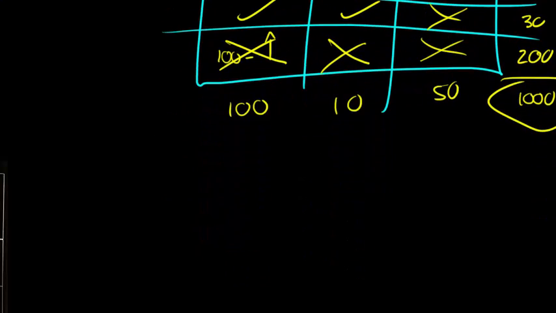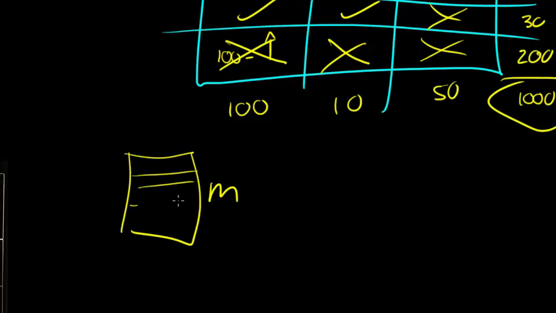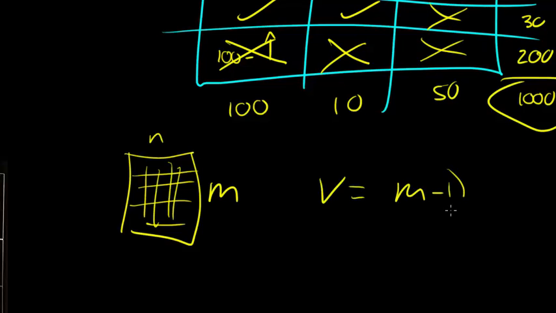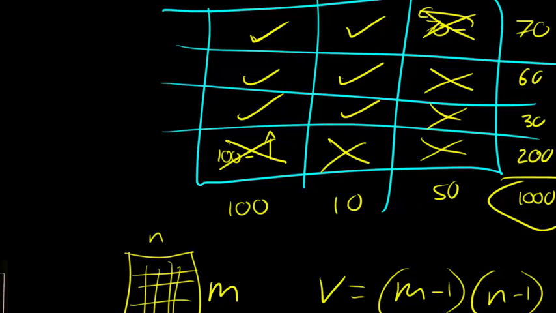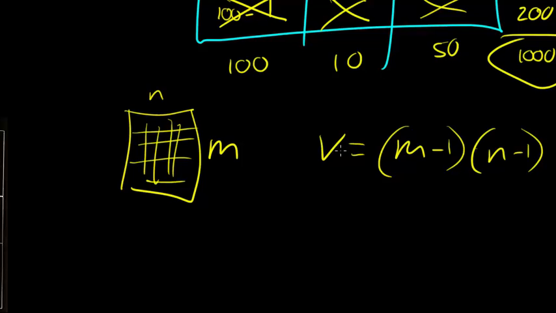Now, an easy way of working out the degrees of freedom would be to say, if I had m rows and n columns, then the degrees of freedom will be m take 1 away, times by n take 1 away. So in this case here, I had 4 rows. Notice only 3 of them will be free. I had 3 columns, but again only 2 of them will be free. So 3 times 4 is 12, but take 1 off the 4, take 1 off the 3, 3 times 2 is 6. So if I had a 10 by 8 column and row, then it would be 9 by 7 would be free. So now have a look at example 3.